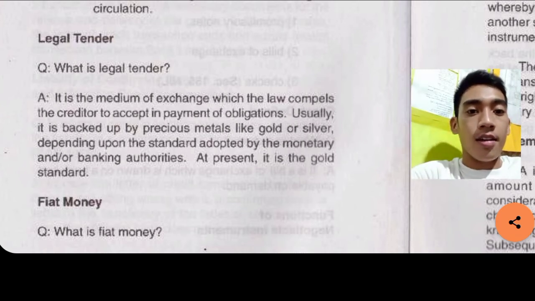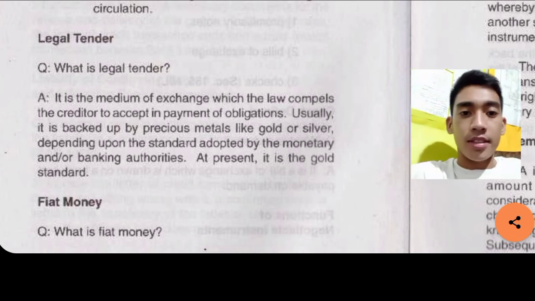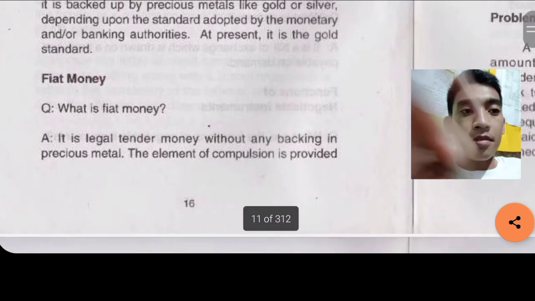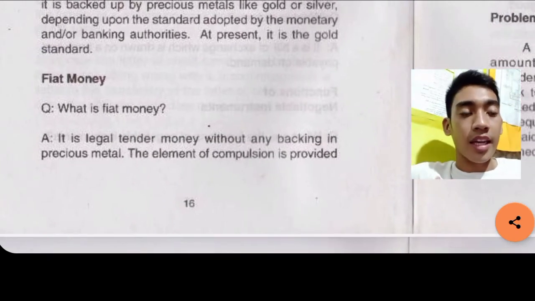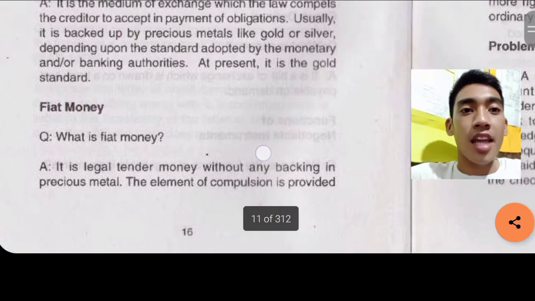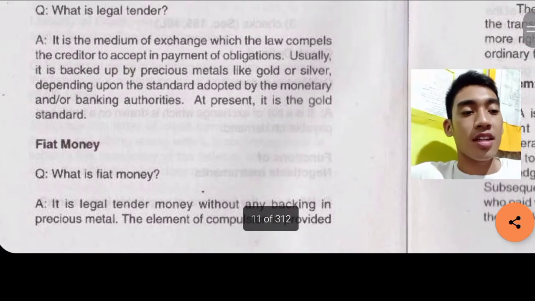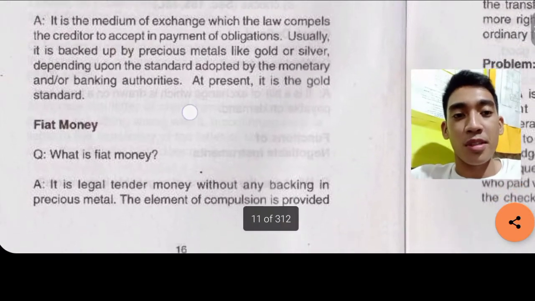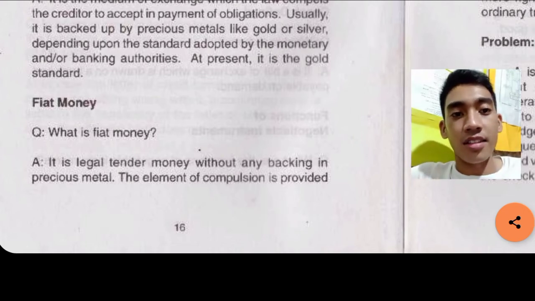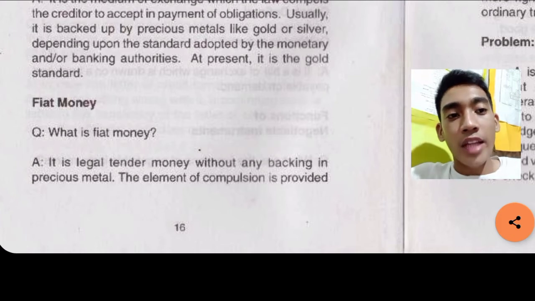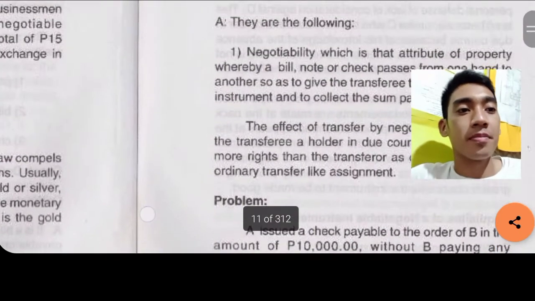Next, fiat money. What is fiat money? Okay, fiat money, it is a legal tender also. Again, legal tender, it is a medium of exchange which compels the creditor to accept it. Fiat money is a legal tender, legal tender money without any backing in precious metal. The element of compulsion is provided